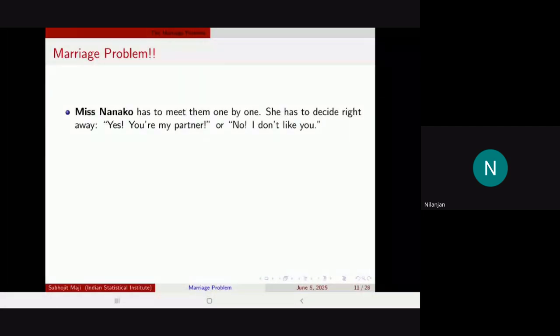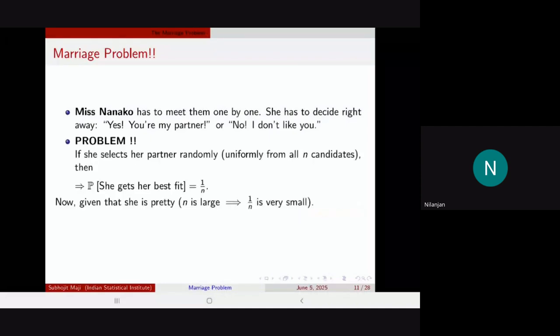So the problem is that if you pick a person at random and say, yeah, you are the best partner for me, then the probability is very low. Given that she's pretty, it is very likely that n will be very large, and that implies that 1 by n is small. So the probability that she gets the best fit, given that she selects a partner uniformly at random from all the n candidates, is 1 by n, right?